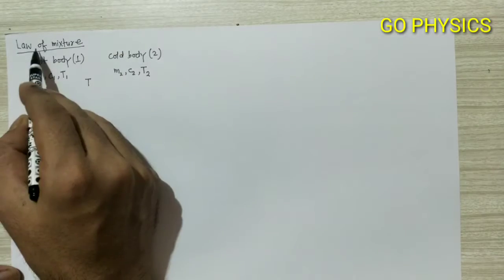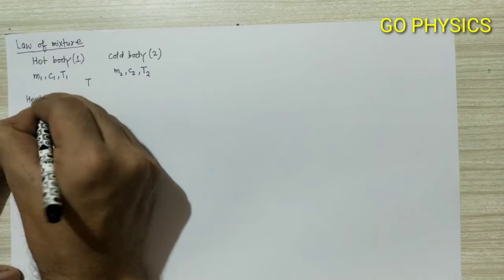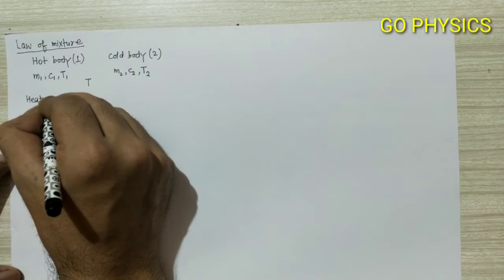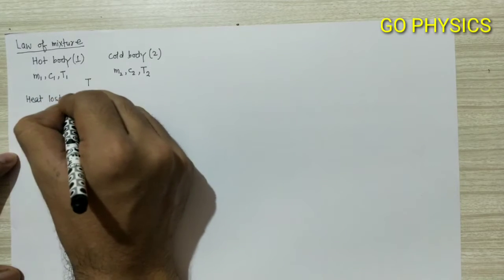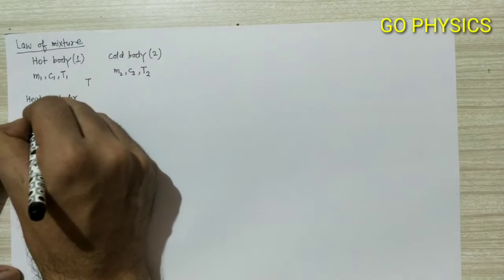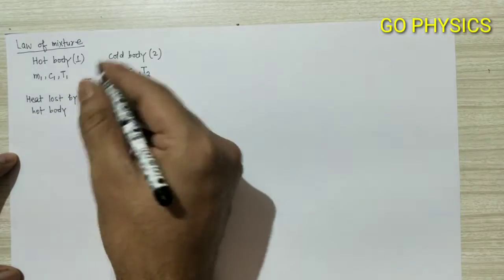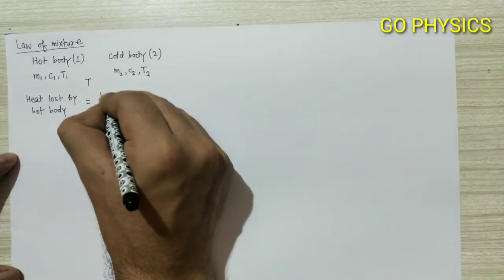As we know, according to the law of mixture, heat given by or heat lost by the hot body is equal to heat gained by the cold body.